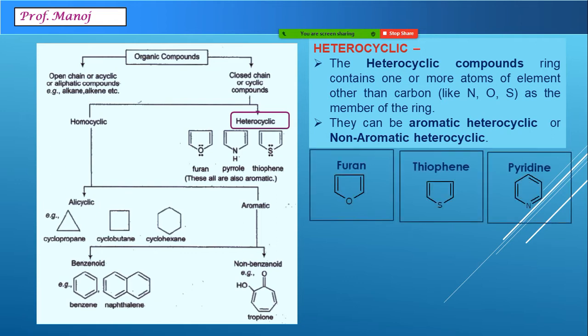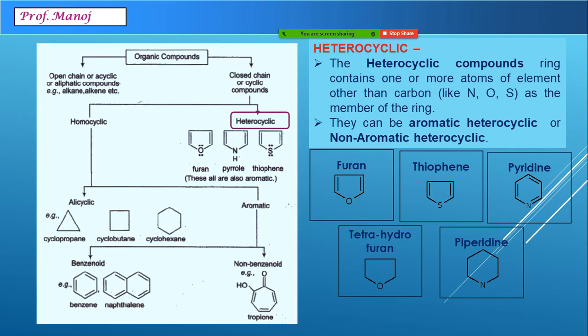For example, here we can see heterocyclic aromatic. The word aromatic indicates here alternate double and single bonds in the ring. So compound names are furan, thiophene and pyridine. Furan compound when gets saturated, the compound is called tetrahydrofuran. In pyridine molecule, when all the hydrogen atoms are filled, it is called piperidine molecule. So furan, thiophene, pyridine are aromatic heterocyclic. Tetrahydrofuran and piperidine are non-aromatic heterocyclic.